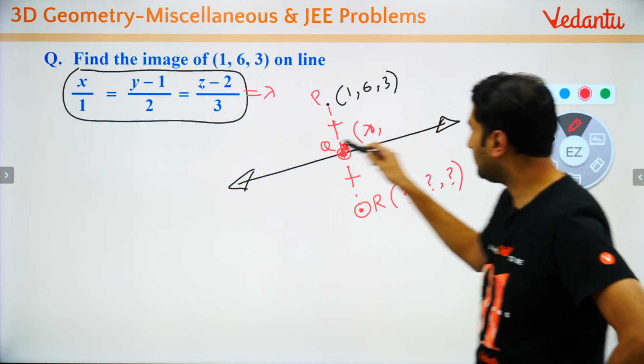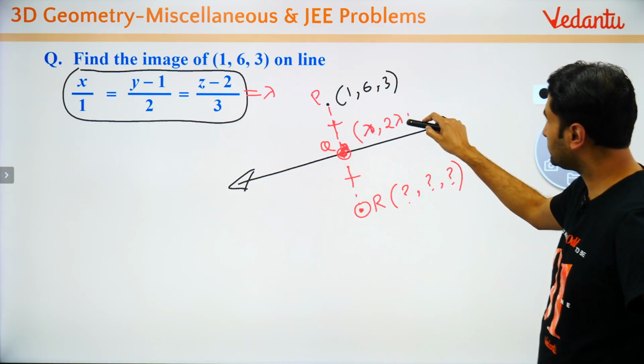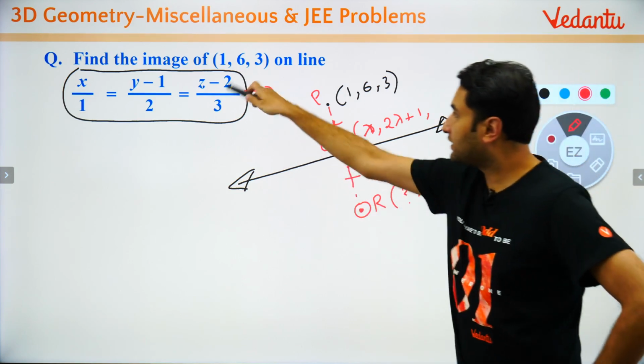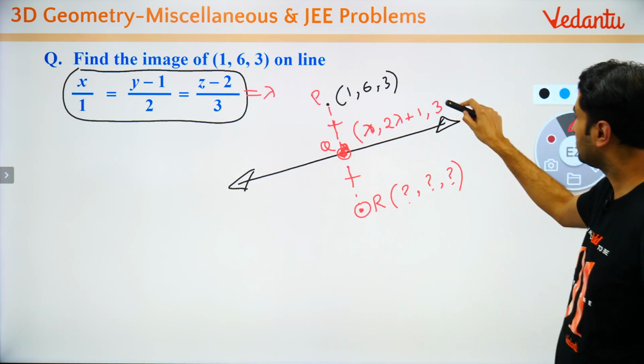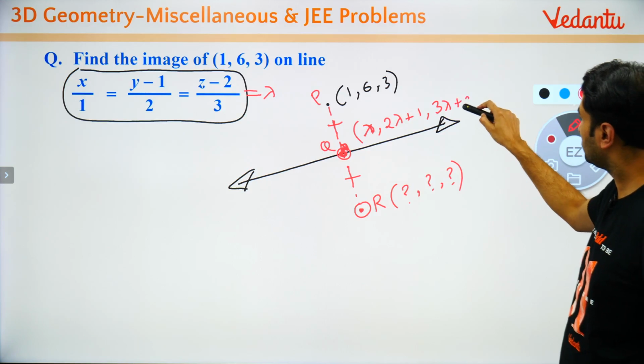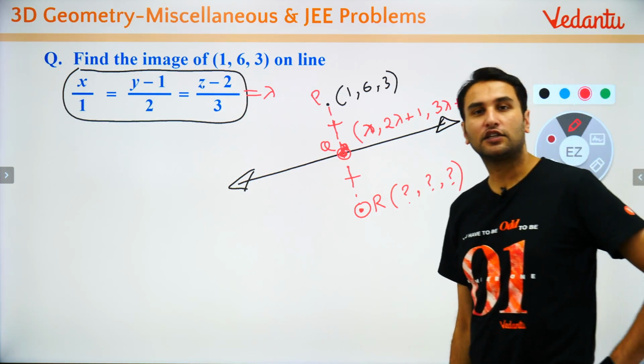Y कितना हो जाएगा? 2 lambda plus 1. Keep doing calculation yourself. And Z कितना हो जाएगा? 3 lambda plus 2. Right? So this is Q.